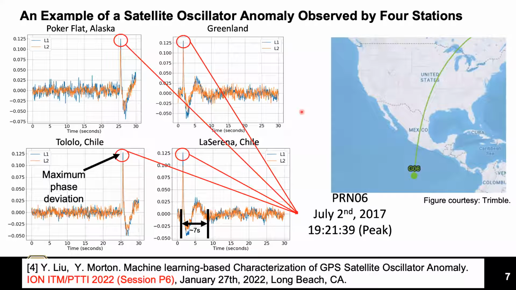This slide shows one example of satellite oscillator anomaly from PRN6 observed by 4 stations on July 2nd, 2017. At this time, satellite PRN6 is located to the south of Mexico. Although different noises are present, the measurements from 4 stations share the same shape of anomaly at the same time, around 1921 UTC. This observation shows that this is indeed a satellite oscillator anomaly. For this anomaly, the maximum phase deviation is around 0.1 cycle, and the event duration is around 7 seconds.